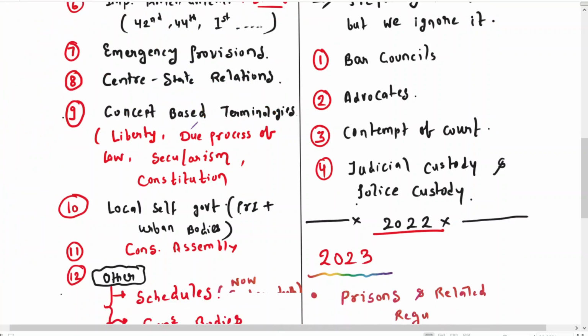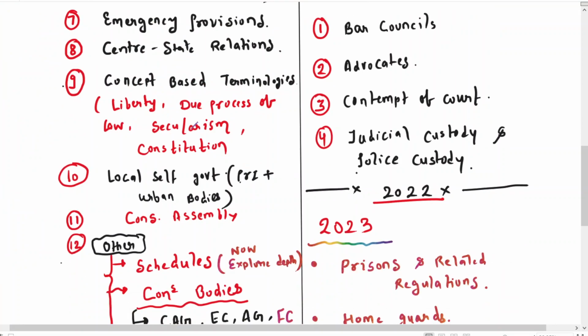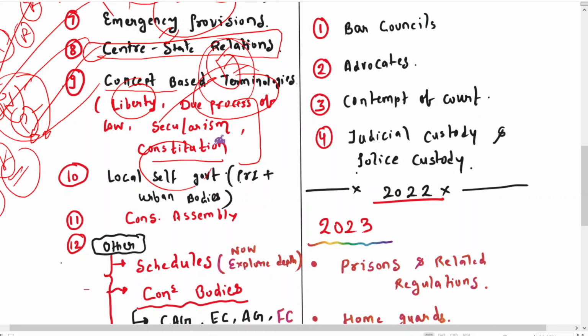Okay, so in the 10th topic you have to move to the local self government. Here, when we talk about the local self government, basically you can have an idea of the Panchayati Raj institutions and the urban bodies, that is municipalities. So you have to understand about the 73rd amendment, 74th amendment, and the time period to conduct the election for the PRIs or the municipalities. Okay, and the representation of women.